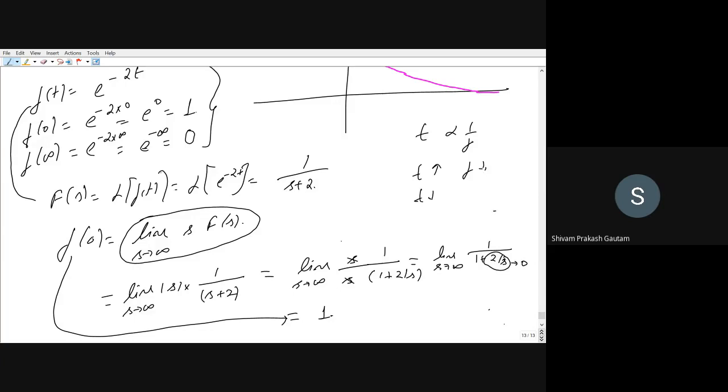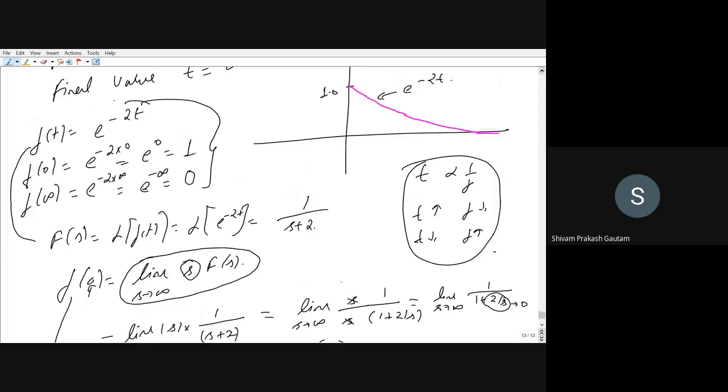If time is less, frequency will be more, because it is inversely proportional. So if we want to calculate the initial value, we put frequency, that is s, equal to infinite, and the extra term is s into F(s). So this result is the same as we calculated in the time domain. You can see that it is equal to 1.